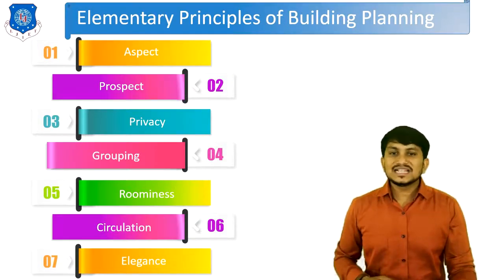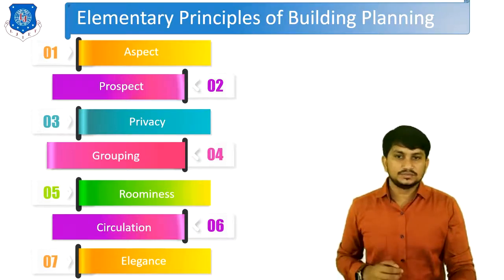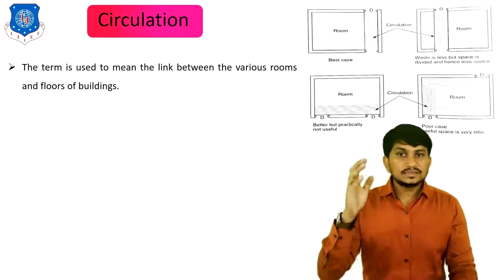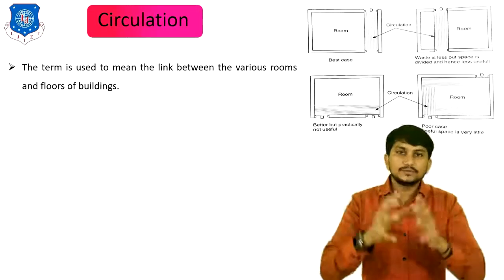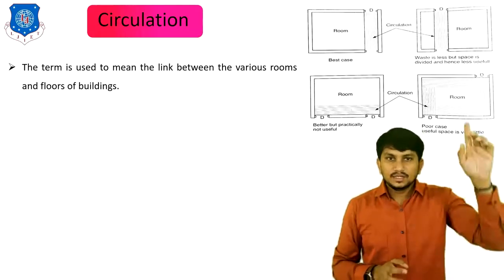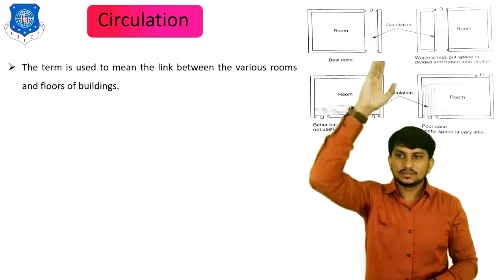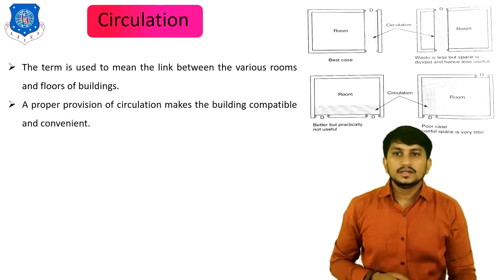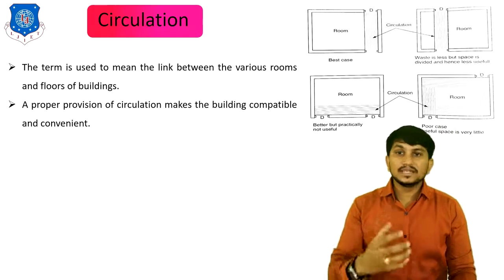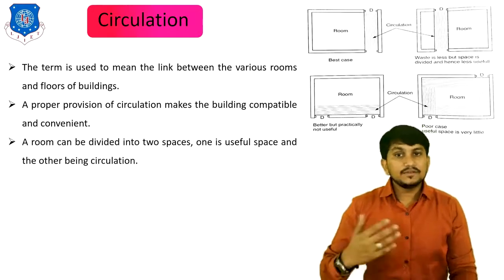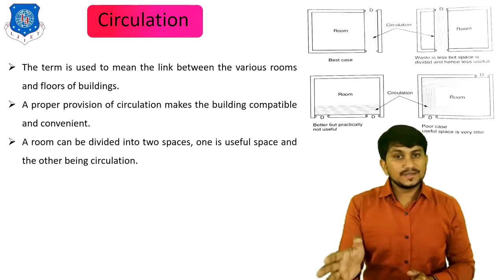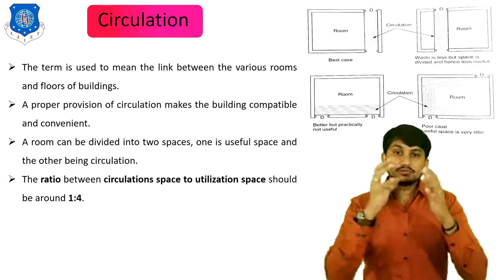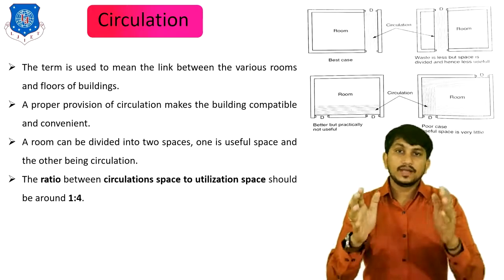Now let's move to the sixth principle of building planning, which is circulation. So what is circulation? The term is used to mean the link between the various rooms and floors of the building. Here circulation is shown in this figure. This portion is called circulation space, and this is also some circulation space. The proper provision of circulation makes the building compatible and convenient. A room can be divided into two spaces, useful spaces and circulation spaces. The ratio between circulation space and utilization space should be 1 to 4.